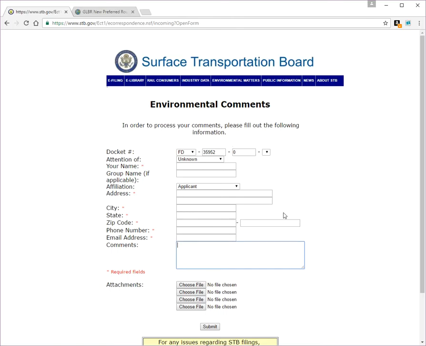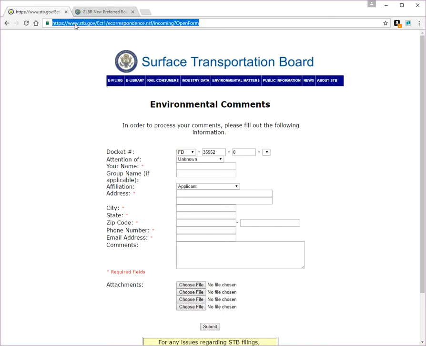When you're done filling out this form and have your attachments, if there are any, you click submit. And I believe you'll get an email confirming that you've submitted your comments. Now, within a couple days, your comments will be posted, and you might want to go look at your comments or look at the comments of others.